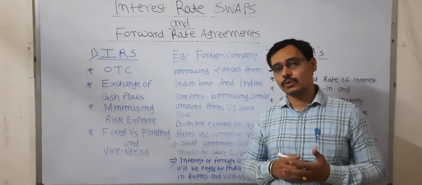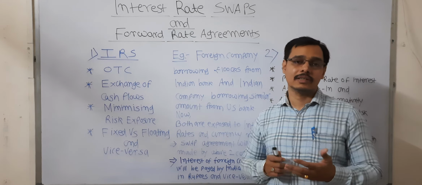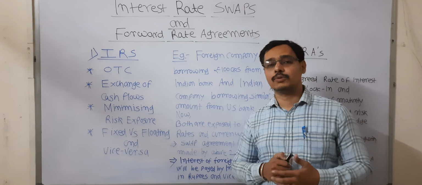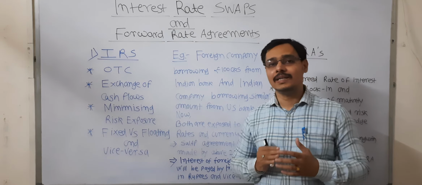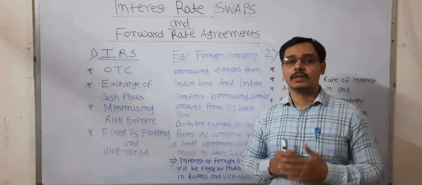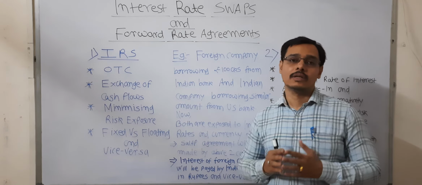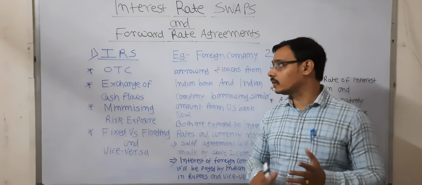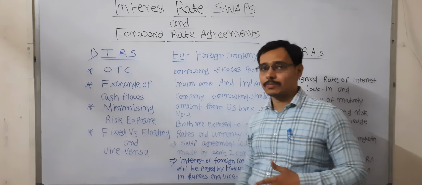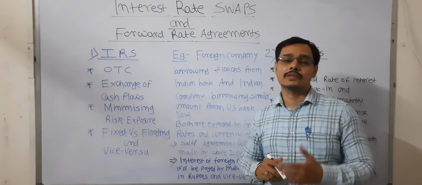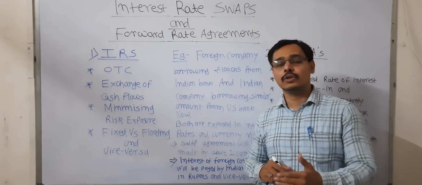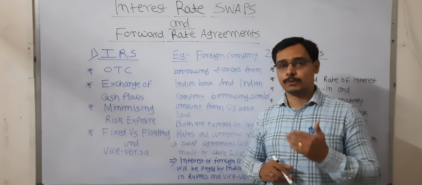As we all know, the market is now global, and you are exposed to a number of risks. This kind of risk widely affects interest rates as well as currencies. But by using interest rate swaps, currency swaps, and forward rate agreements, you can significantly reduce your risk exposure.